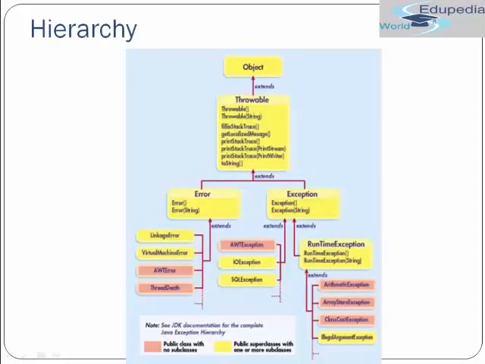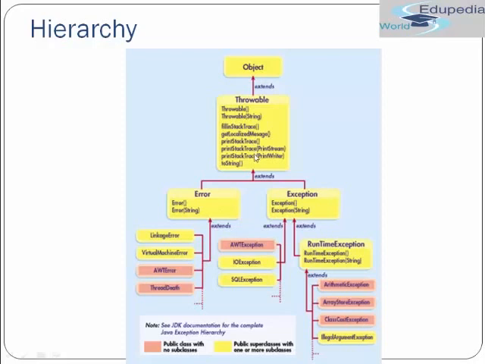So this is the hierarchy in Java. You see, the first class we have is the Object class. Then the Throwable class extends the Object class. Then we have two classes, Error and Exception. Both of them extend the Throwable class.